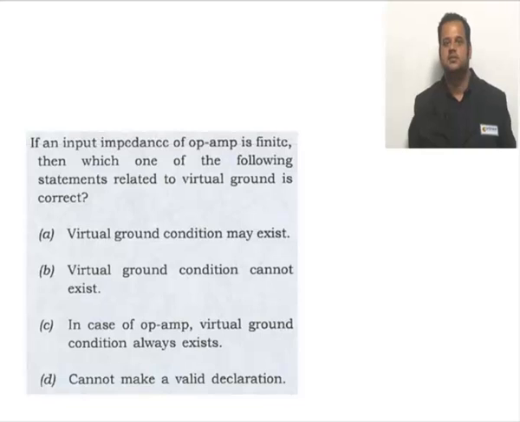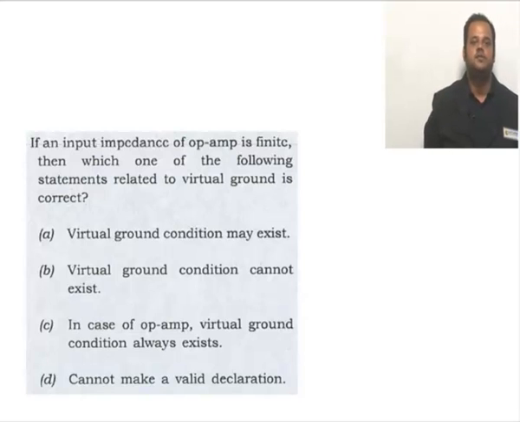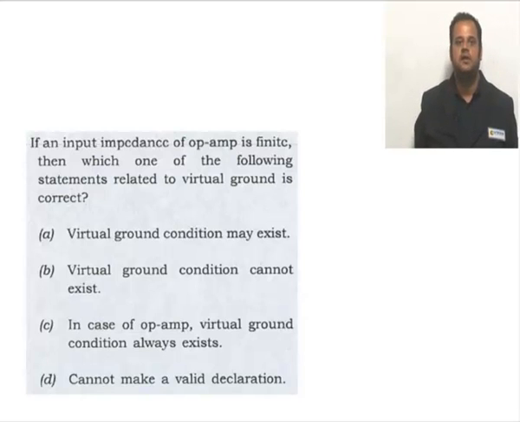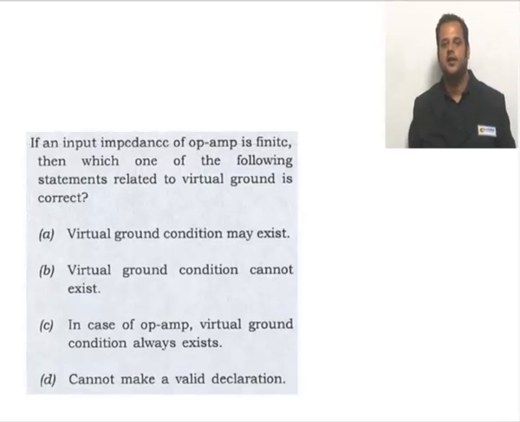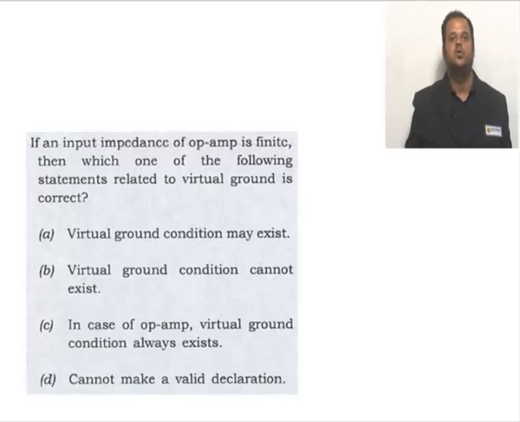If the input impedance of an op-amp is finite, then which one of the following statements related to virtual ground is correct? Option A says virtual ground may exist, option B virtual ground condition cannot exist, option C in case of op-amp virtual ground condition always exists, option D cannot make a valid declaration. What is the meaning of the impedance of the op-amp being finite? It's a non-ideal op-amp, right? Because in an ideal op-amp the input impedance is always infinite and the output impedance is 0. So one conclusion they want to hint at is that it's a non-ideal op-amp.